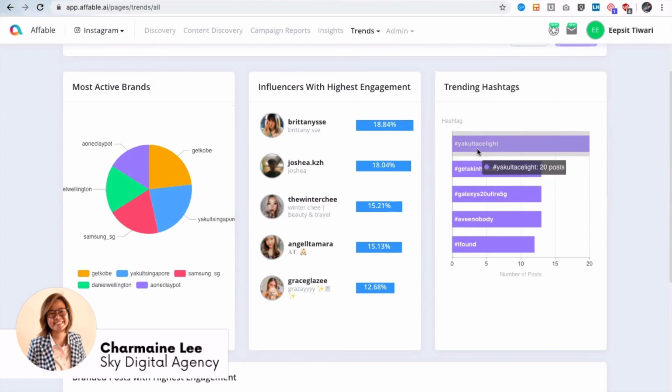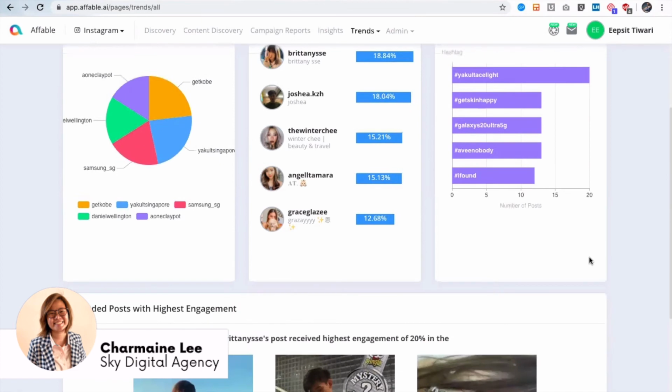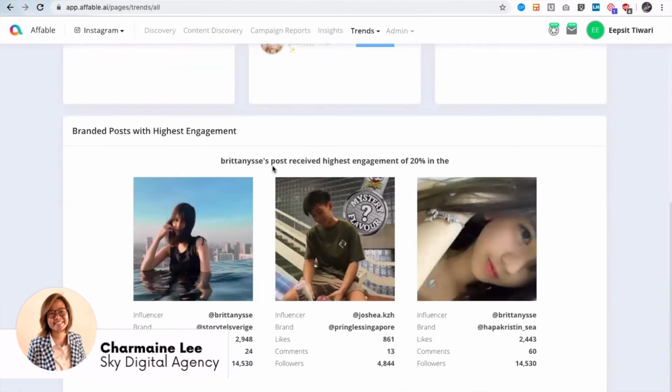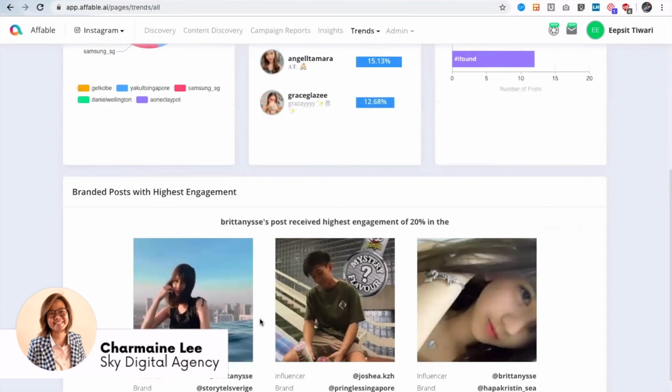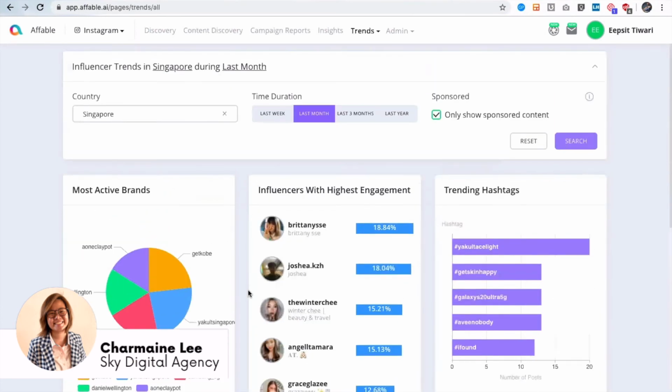So Yakult Ace Lite, this is their product that they are promoting. Yes. Samsung's Galaxy S20 Ultra 5G. These are the top hashtags and influencer posts with highest engagement. So these are the top 3 performing posts. Just to clarify on the trending hashtags, are these trending hashtags that the influencers have used, or that have been trending in Singapore? This is based on the sponsored content. These are the mostly used hashtags.